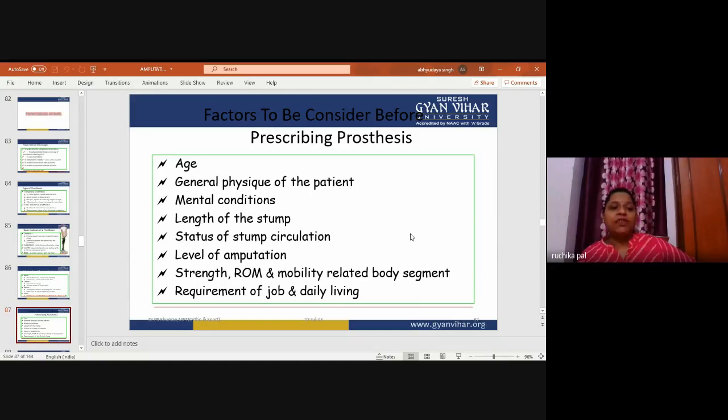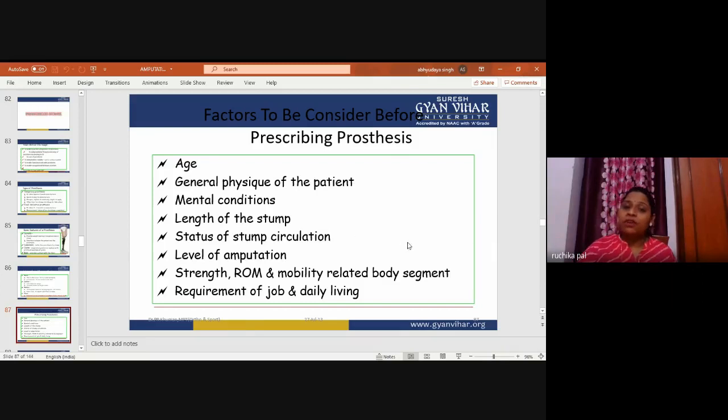There are different types of factors which we need to consider for the prosthesis, as it all depends on these factors, such as the age and general physique of the patient. Age is quite relevant, because if the patient is young, the skin is in healthy condition, the metabolism is good, so the healing power is also good. But in old age, the skin becomes loose. So age is a factor.